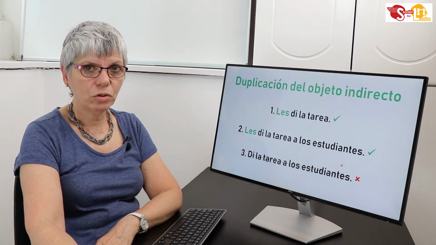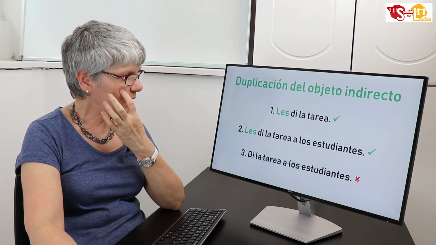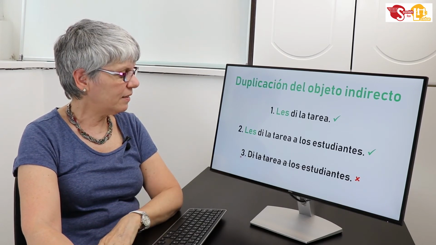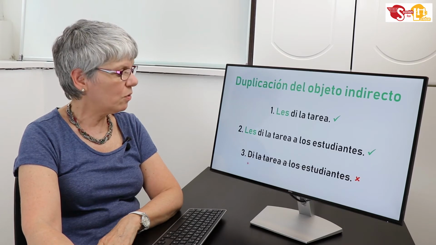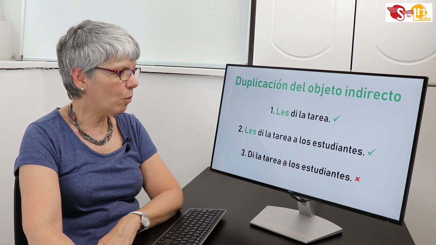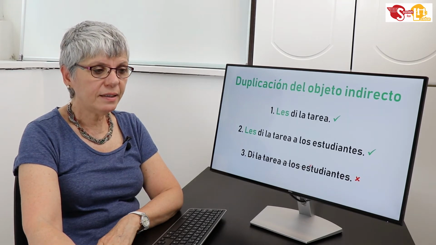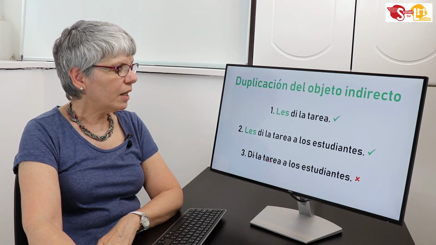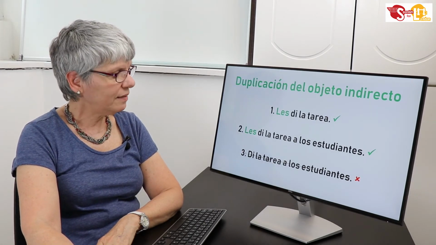What you cannot do is this, which is completely wrong, and is sentence number 3. Di la tarea a los estudiantes. So again, I gave the homework to the students. And unfortunately, listen to this, a lot of non-native speakers think that this is correct.